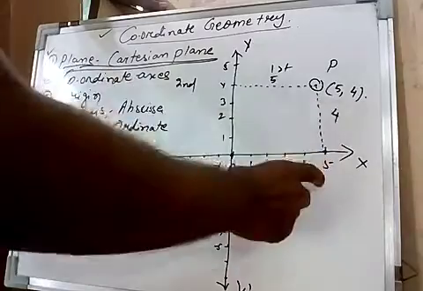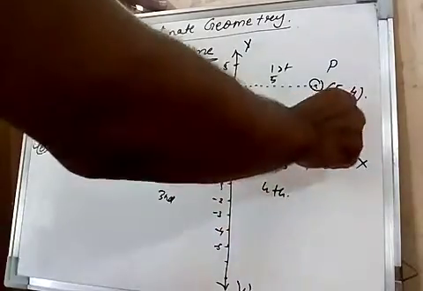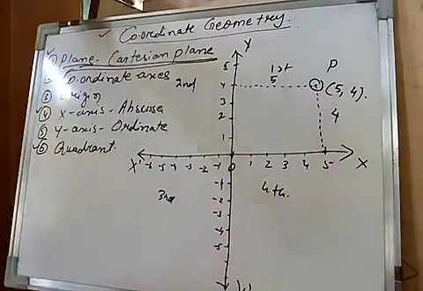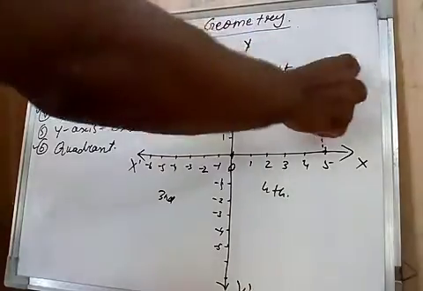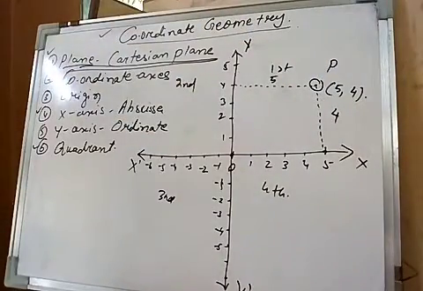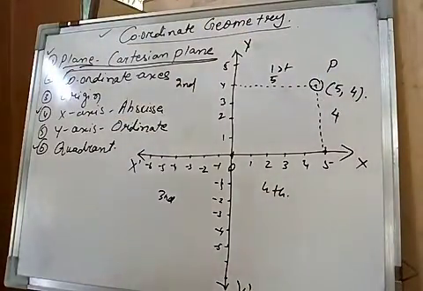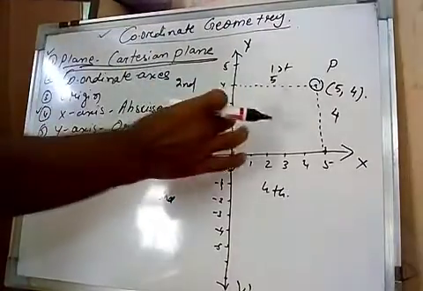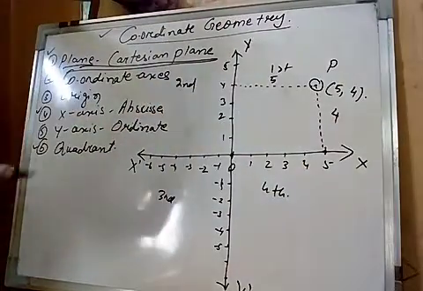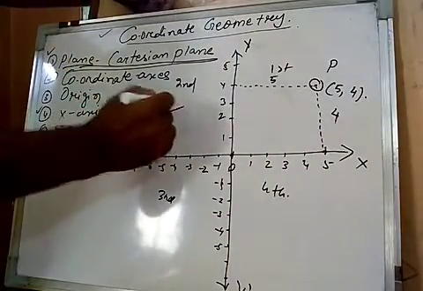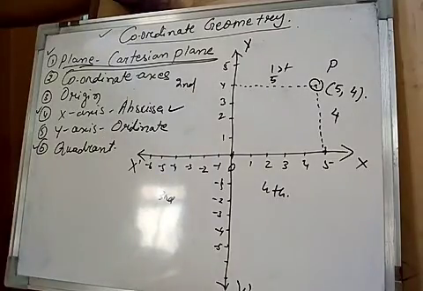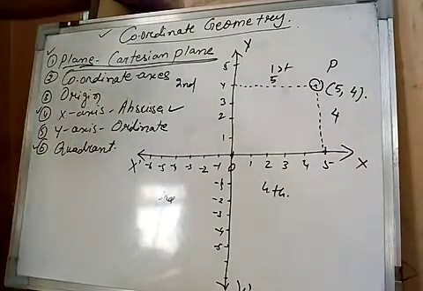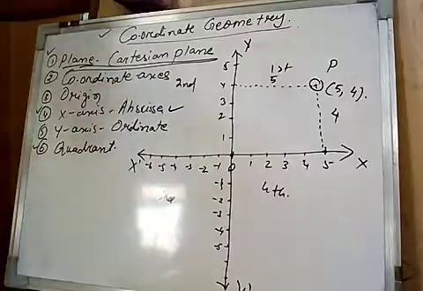X coordinate will lie on the x-axis, y coordinate will lie on the y-axis, right? So these 2 points have the measurements 5 and 4. So 5 is called the x coordinate and 4 is called the y coordinate, or we can say in this way, the distance from the y-axis is called the x coordinate, which is also given the name abscissa.